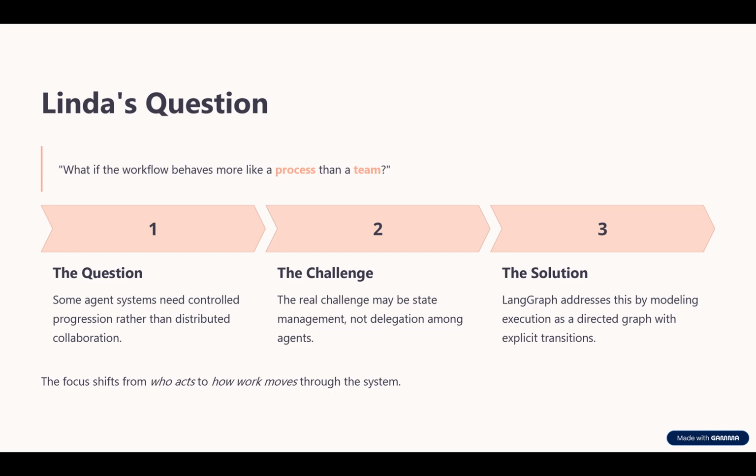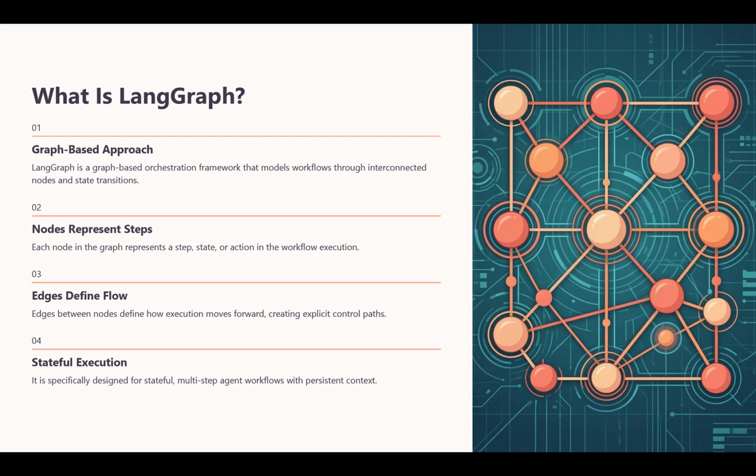Samir explains this in a very clear way. In some agent systems, the main challenge is not delegation. The challenge is controlled progression. The system must know what stage it is in, what happens next, when to branch, when to stop, and how to recover. This is exactly what LangGraph addresses. It models execution as a graph where each step is represented explicitly and transitions are controlled. So, the focus now shifts from who acts to how work moves through the system.